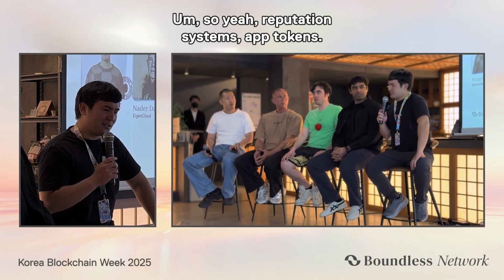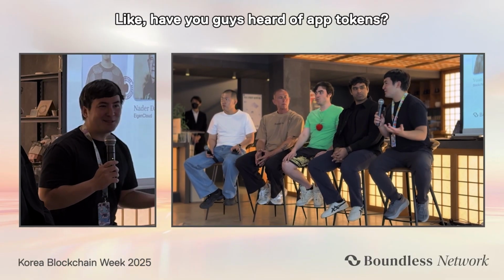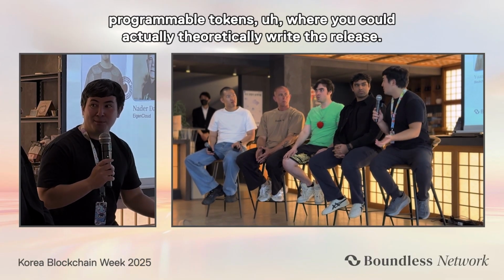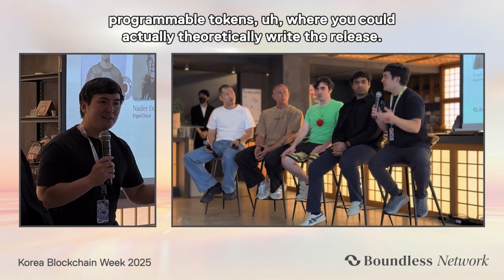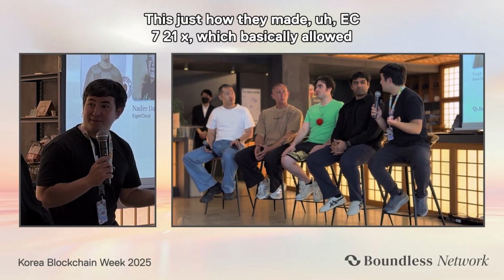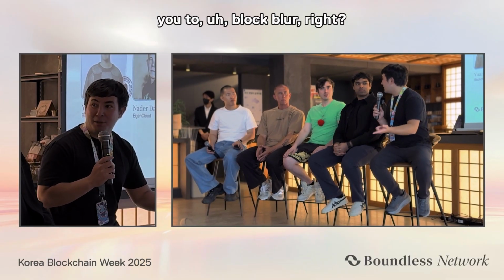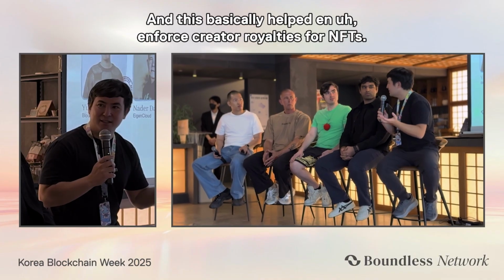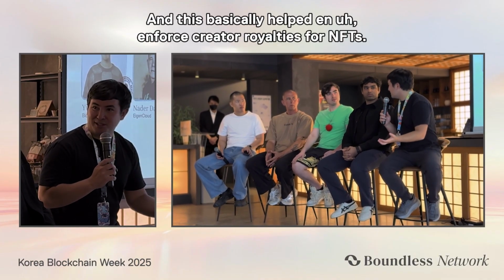So yeah, reputation systems, app tokens. Have you guys heard of app tokens? That's another thing that we're super interested in. It's basically programmable tokens, where you could theoretically release this. Just like how they made ERC 721X, which basically allowed you to block Blur, and this basically helped enforce creator royalties for NFTs.